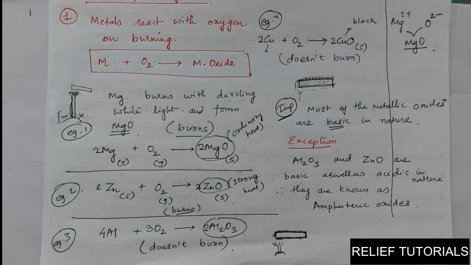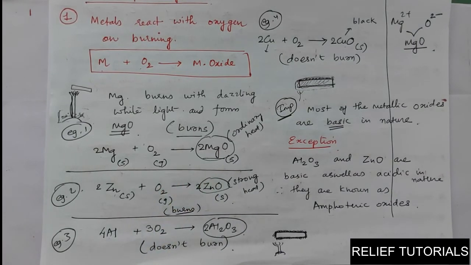Most of the metallic oxides are basic, but two oxides, aluminum oxide and zinc oxide, are acidic as well as basic. So these two oxides are capable of reacting with acid as well as base. Most of the metallic oxides are basic, so they are capable of reacting only with acid.